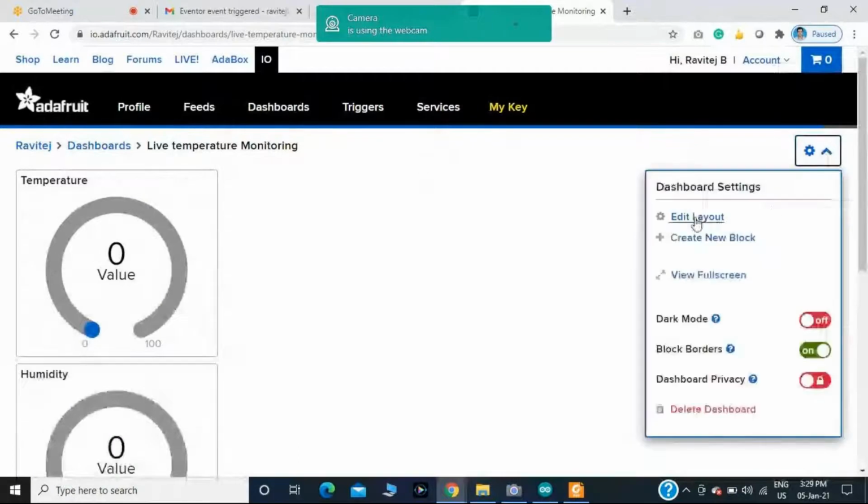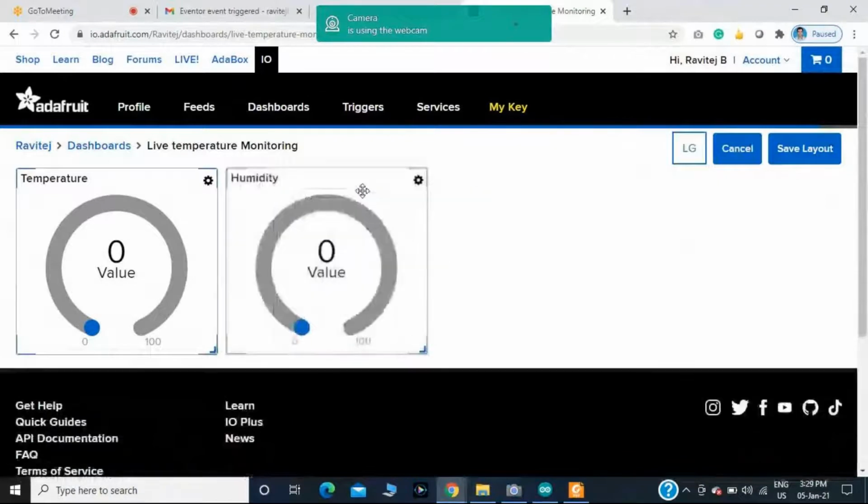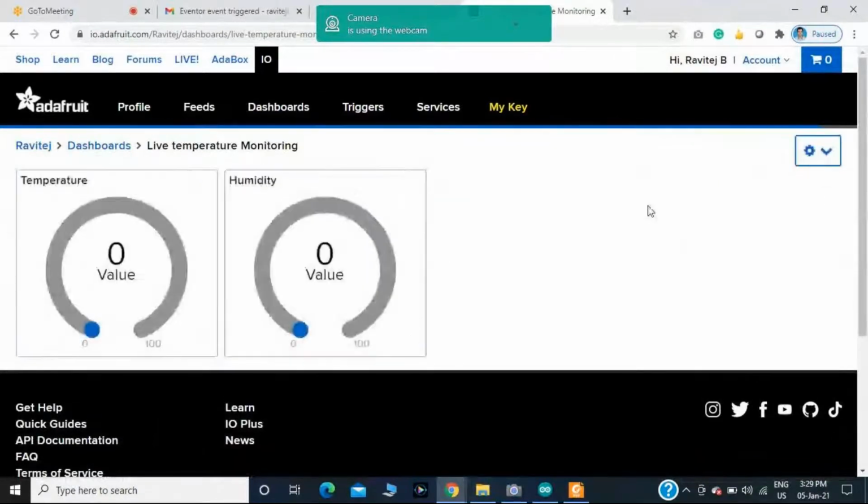Edit layout. Here I'm dragging this one and inserting that. Then I'm saving the layout. As you see, in this example, I have taken two fields, one with the name temperature, another one with the name humidity. Like that.